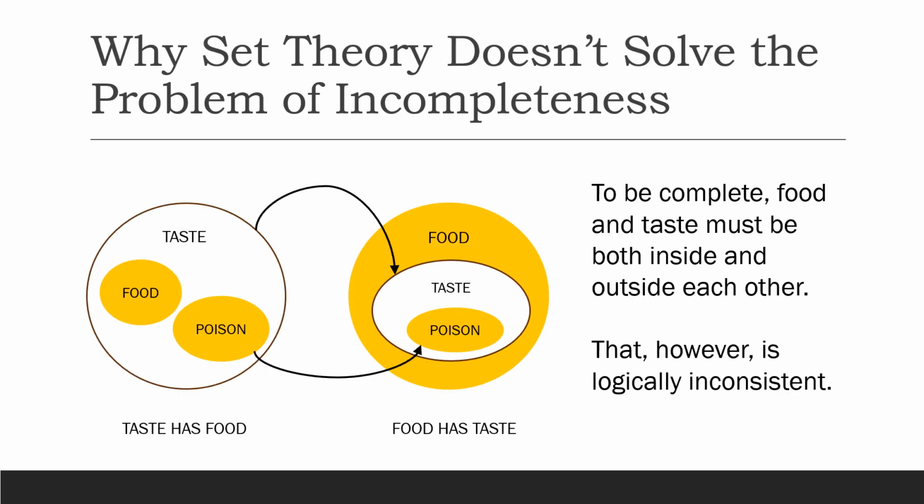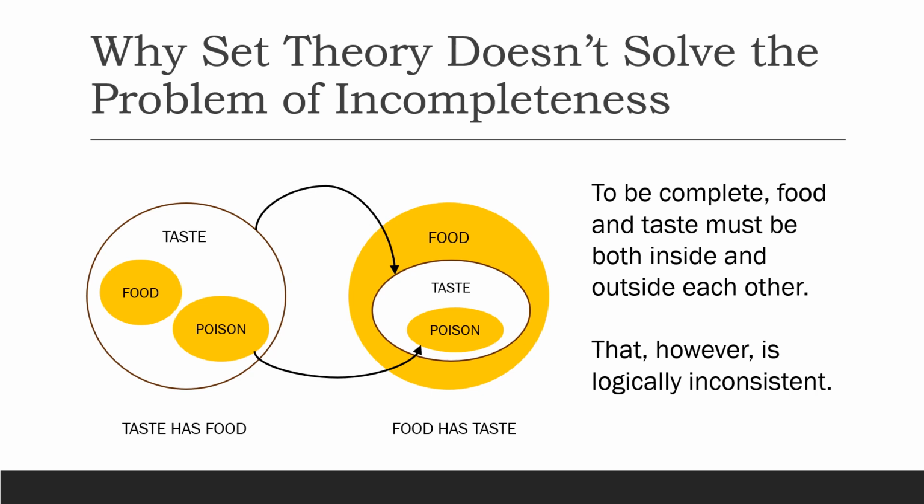At this juncture, some people might say that we could resolve this problem of food being both pizza and water through set theory. Therefore, it is important to discuss why set theory doesn't solve the problem. The reason is that when we draw sets, then the set of taste includes food and poison, while the sets of food and poison include taste. Therefore, food is inside taste and taste is inside food.